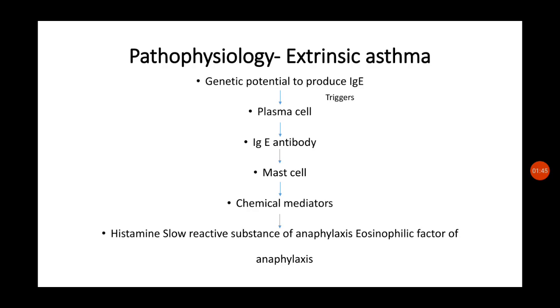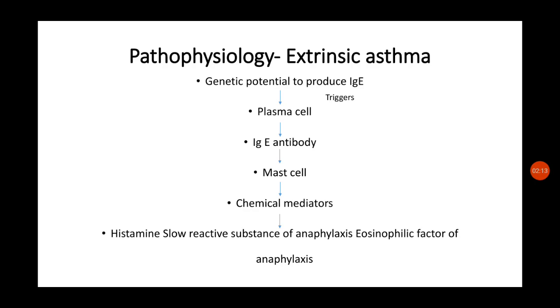These three chemical mediators are histamine, the second one is slow reactive substance of anaphylaxis, and the third one is eosinophilic factor of anaphylaxis. So the first is histamine, the second is slow reactive substance of anaphylaxis, and the third is eosinophilic factor of anaphylaxis. You will be knowing the functions of these three.